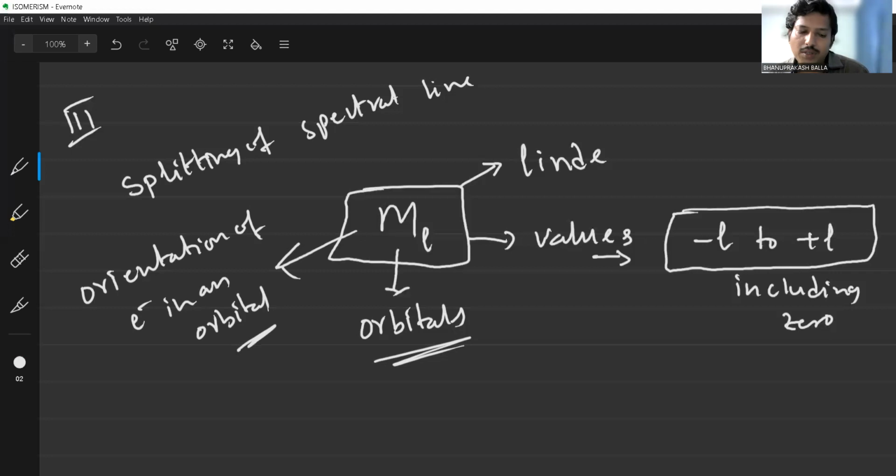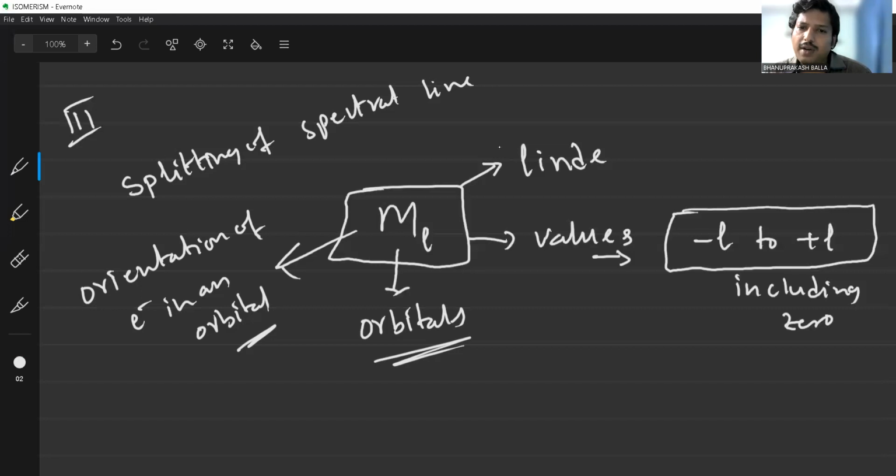Under the influence of the magnetic field, each subshell is further divided into some orbitals. As you know the definition, the probability of finding electrons is the maximum. Simply, where electrons can be located is indicated as a three-dimensional region, the three-dimensional space of the electrons' presence.